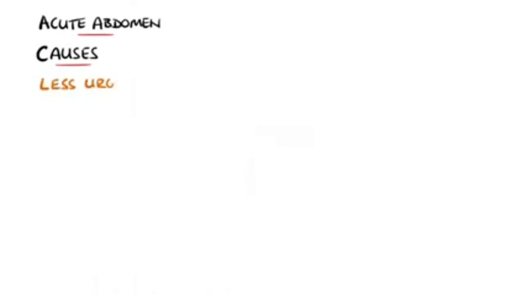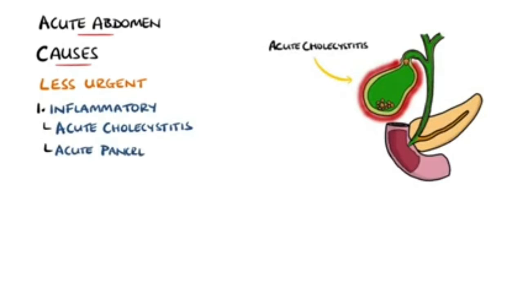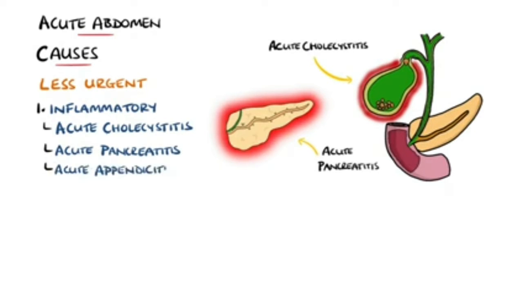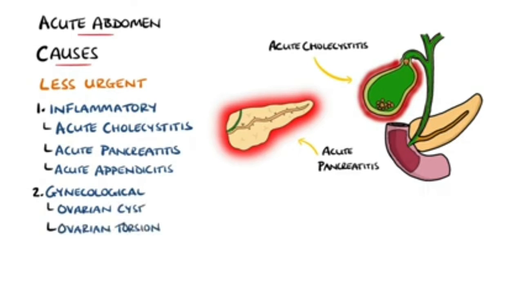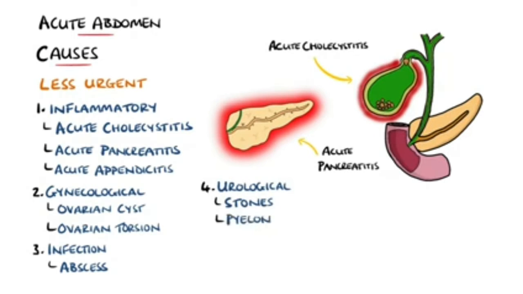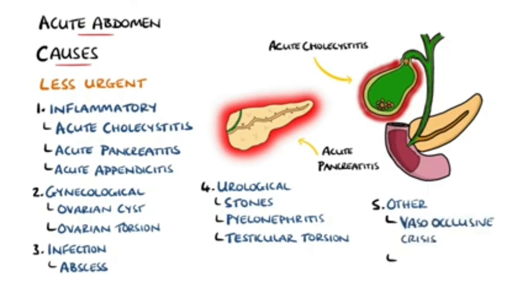The other causes can be divided by category, including inflammatory, such as acute cholecystitis, pancreatitis, or appendicitis. Other gynecological causes, such as a rupture of an ovarian cyst or ovarian torsion. Infections are another cause, featuring intra-abdominal abscesses, which pose a risk of developing peritonitis. There are also urological causes, such as pyelonephritis, renal stones, or testicular torsion, and other causes include a vaso-occlusive crisis in sickle cell disease and diabetic ketoacidosis.